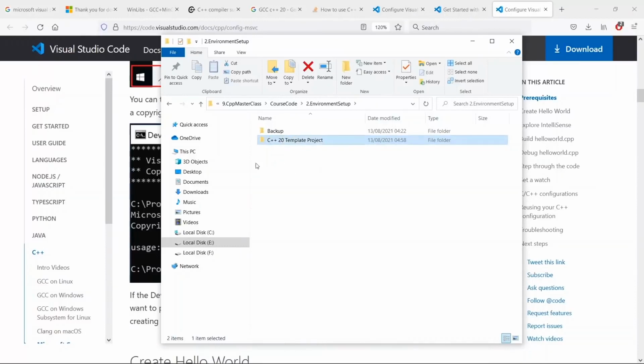And later when we start learning about C++ proper, we're going to be using this as a starting point, and we won't have to reconfigure the compilers. Our project will be ready to use the compilers that we set up here, namely the compiler from Microsoft, the G++ compiler, and the Clang++ compiler, and that's going to be really cool. This is really all I had to share in this lecture.